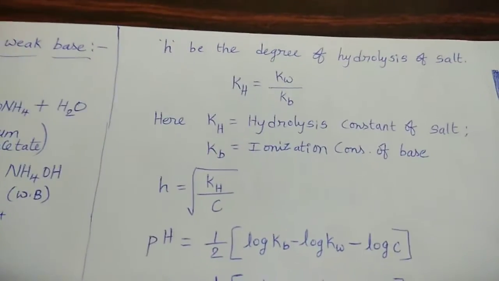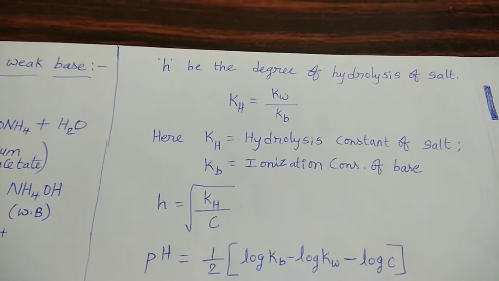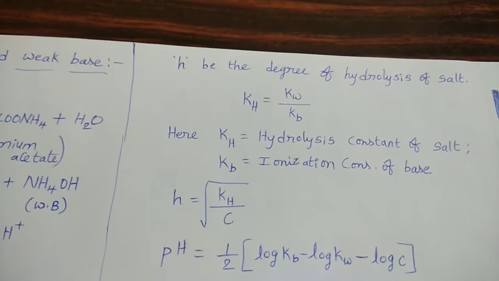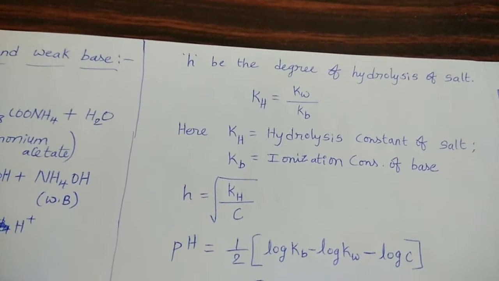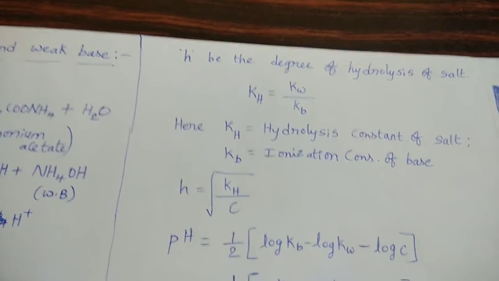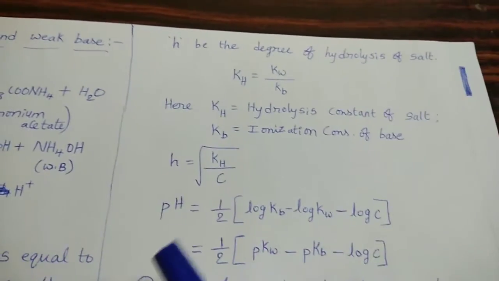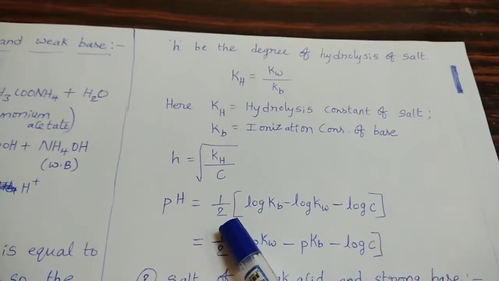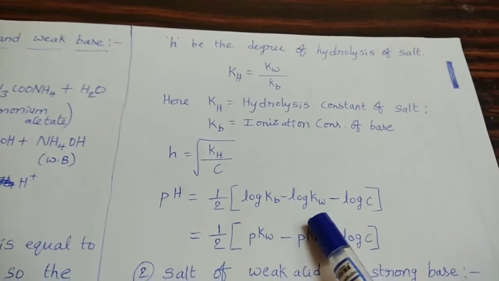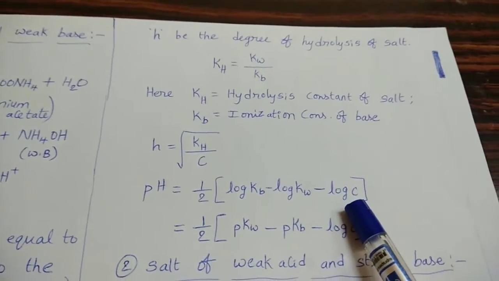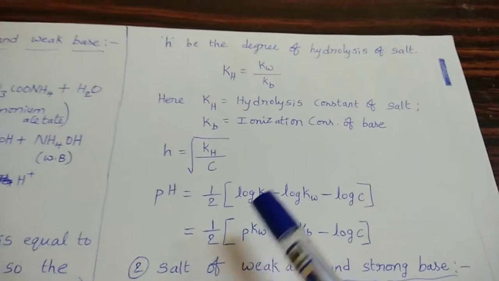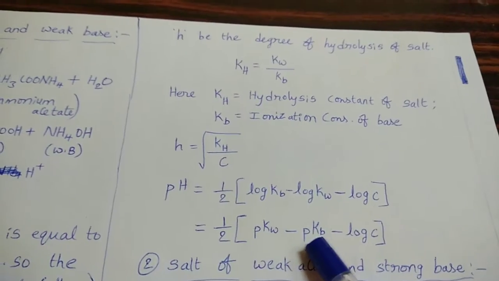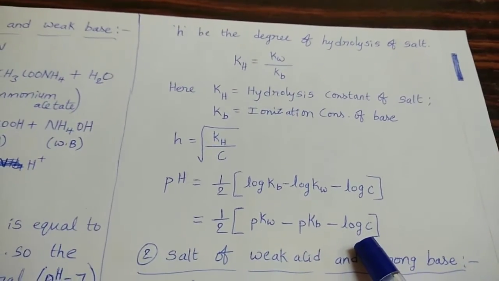Here h is the degree of hydrolysis of the salt. How much extent the given salt undergoes hydrolysis is called the degree of hydrolysis, represented by small h. To calculate this small h, the formula is square root of Kh by C. So to calculate pH for this type of substances, the formula is half into log Kb minus log Kw minus log C.